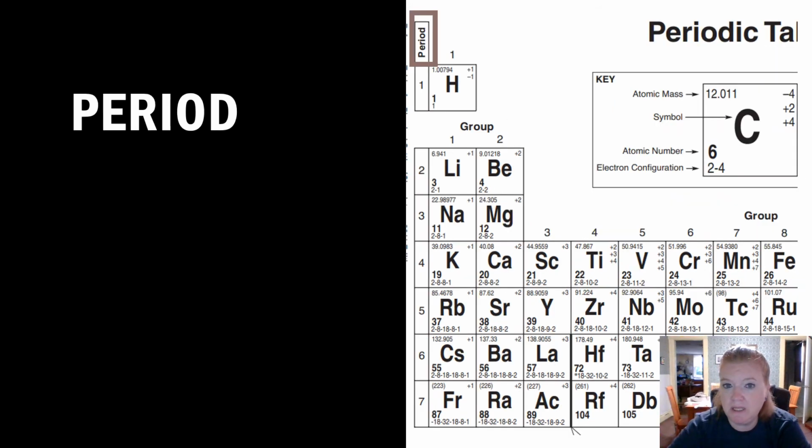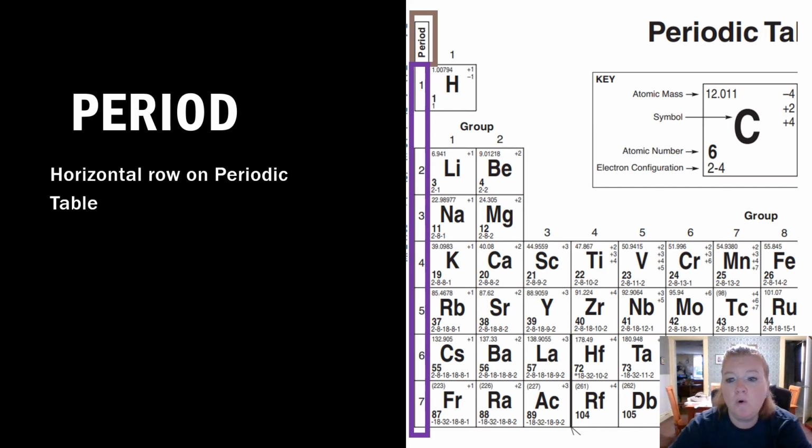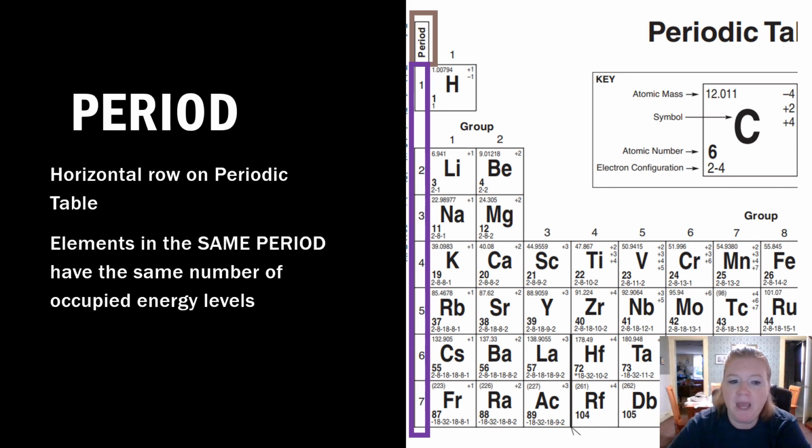What is a period then? Well, you can see those numbers 1 through 7 here. Again, you can see also the word period on the periodic table that we use, so you don't have to memorize it. It is a horizontal row on the periodic table. Elements in the same period have the same number of occupied energy levels. So period 1, electrons only in energy level number 1. Elements in period 3 have electrons in energy level 3, energy level 2, and energy level 1.